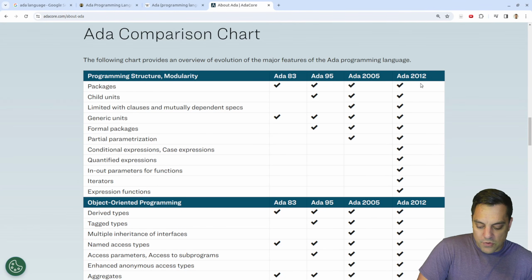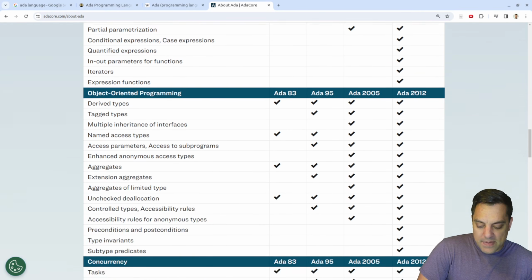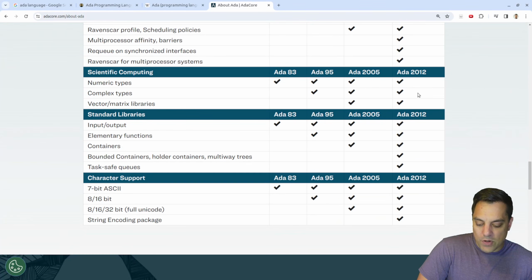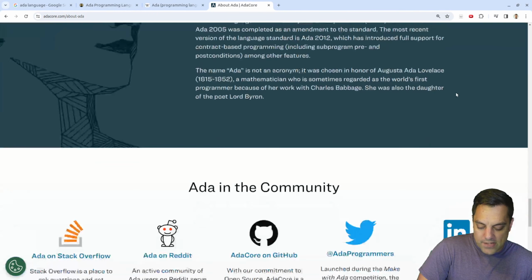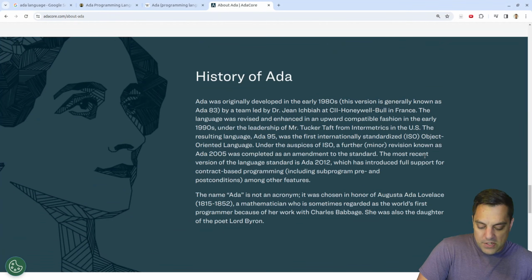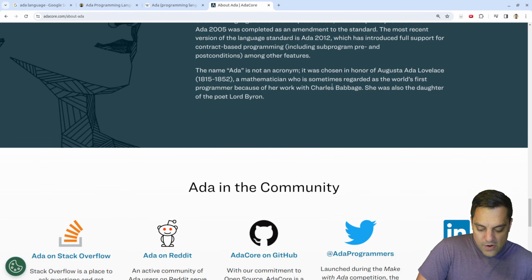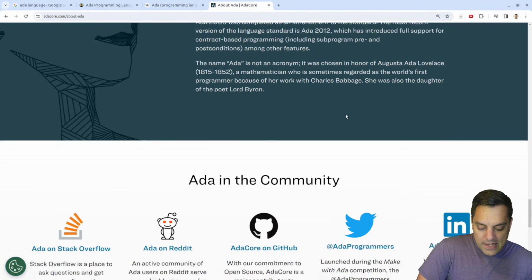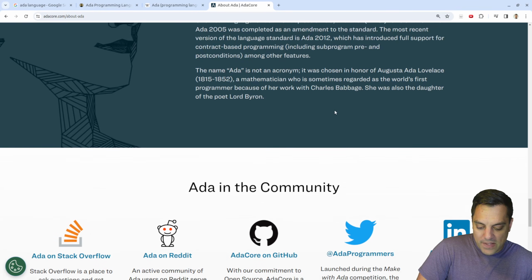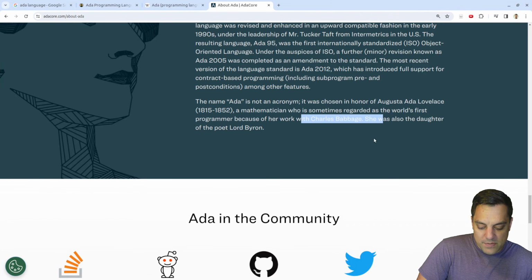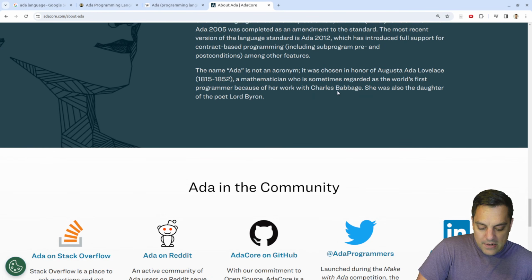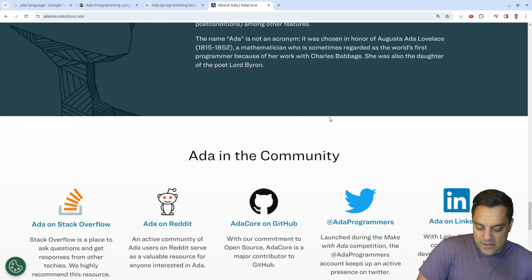Okay, we got the different tools here. So it's going to be packages. I mean, there's tons and tons of features. Okay, maybe we'll go to adalang.io in a second. We got the history, similar to what we have read on the Wikipedia here. Okay, yeah, and then of course the story about Ada and the programmer Ada, who worked with Charles Babbage on his machine, and the daughter of course, the poet Lord Byron.